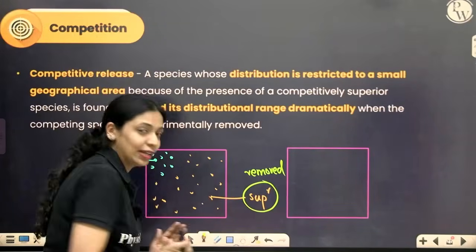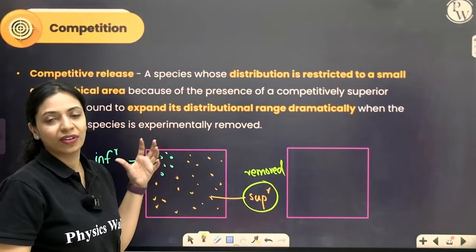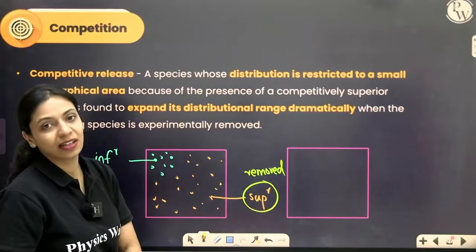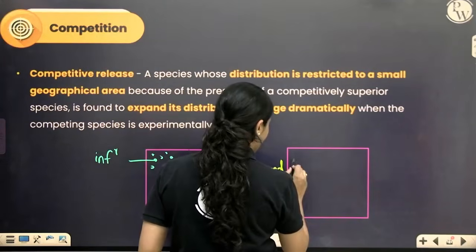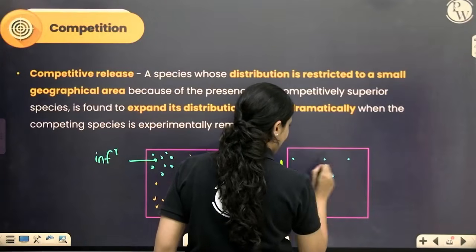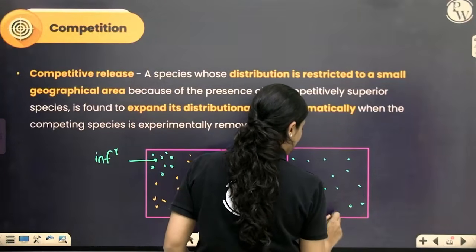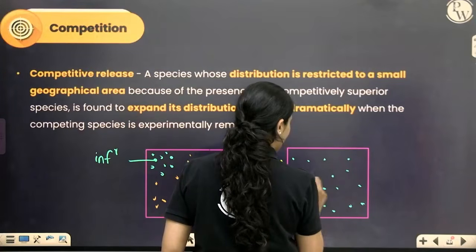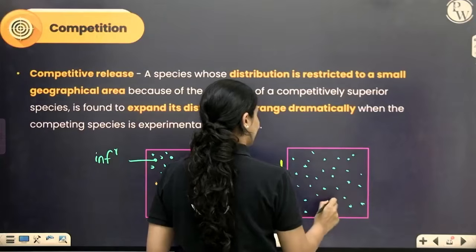Experimentally, I am forcibly removing it from that area. Whenever the competitively superior species is experimentally removed from a geographical area, you can see how the competitively inferior species increases its area dramatically.